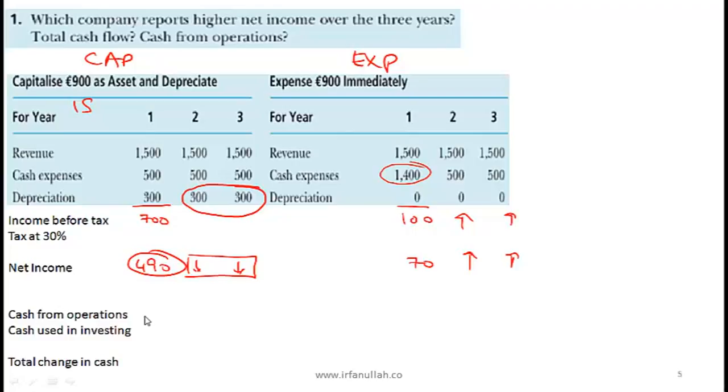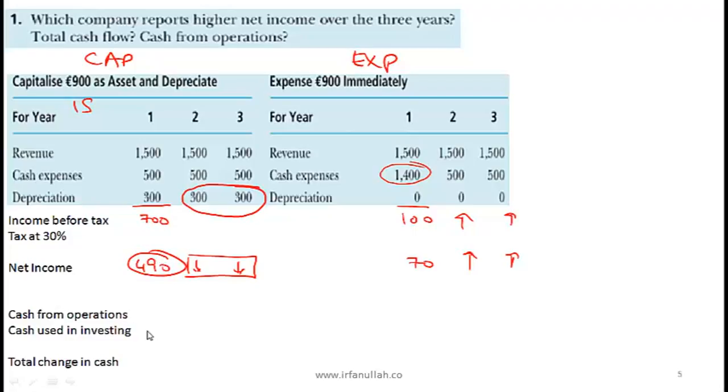Another important point, what happens to cash flow from operations? For the capitalizing firm, that expense of 900, where does that hit? If you are capitalizing, that means you are treating that machine as an investment.